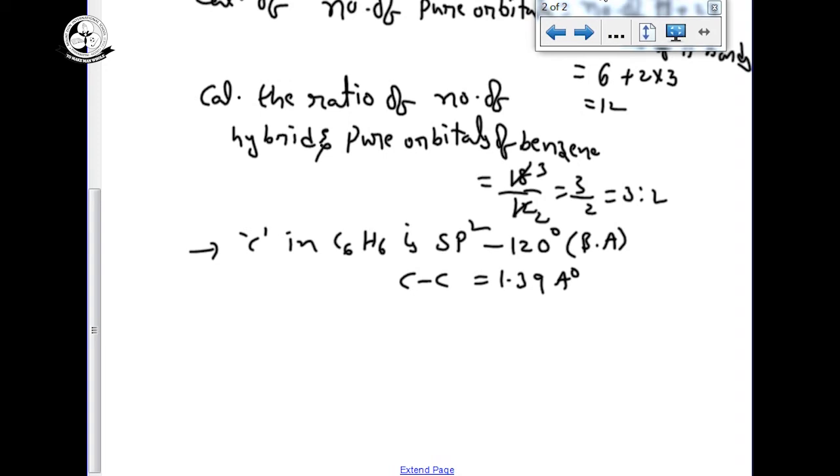Clear? Now this was the discussion, the introduction about benzene and aromatic hydrocarbons, their classification, and how to give the nomenclature. Then how to explain whether benzene is stable or not, what the Kekulé structures and Dewar structures are, and how to calculate the number of hybrid orbitals and pure orbitals. Next class we will start the preparation and properties of benzene. Now the first year hydrocarbons topic will be completed.